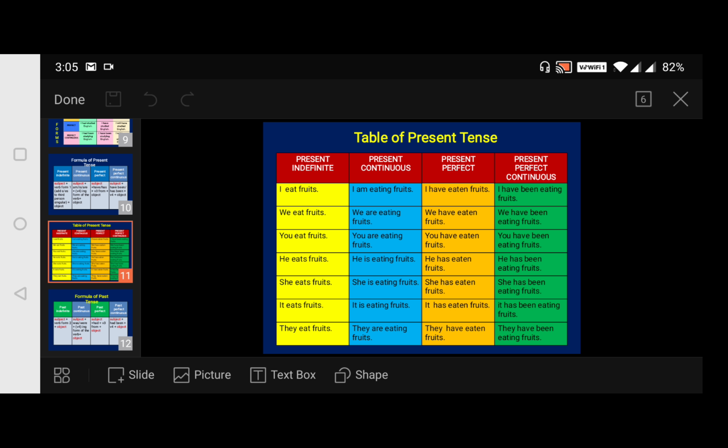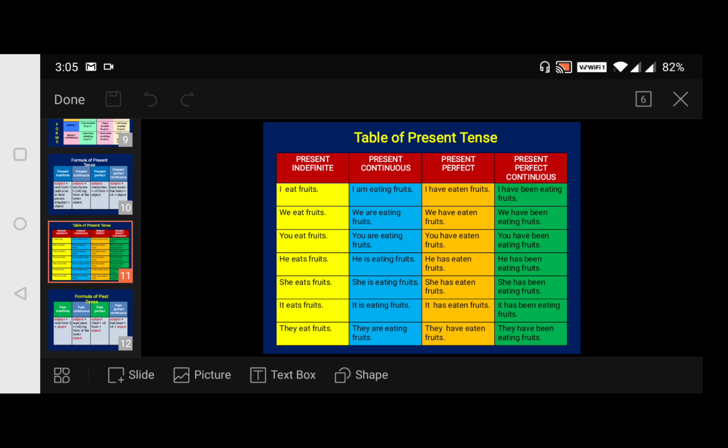And the structure of the present perfect tense: you have to use either has or have. If it is he or she, we use has. If it is I, you, or third person plural, they, then we use have. So the structure will be has or have plus the verb in the past participle form, and have not and has not plus a past participle are the negative forms of the present perfect.